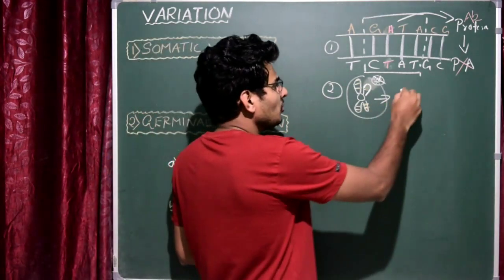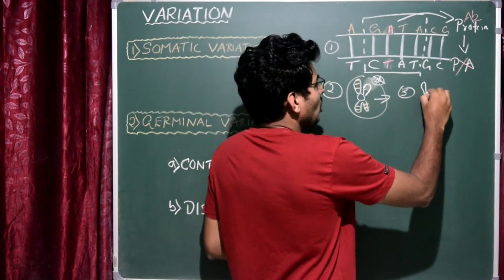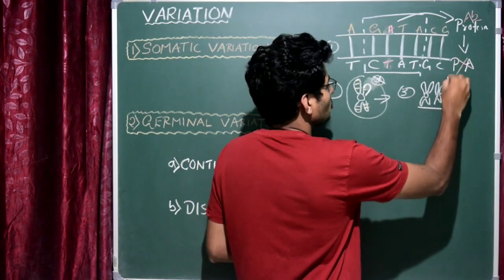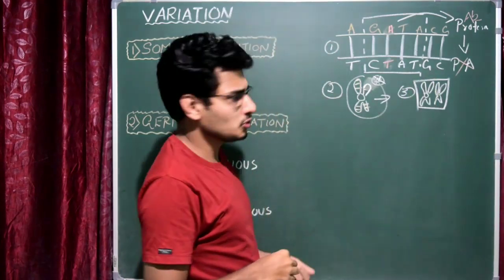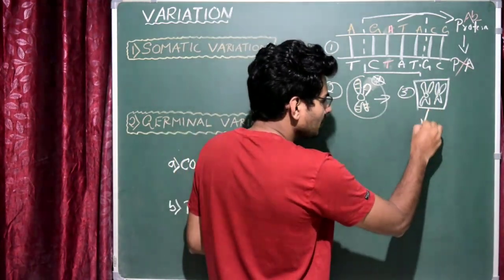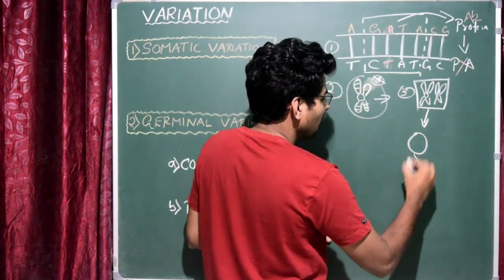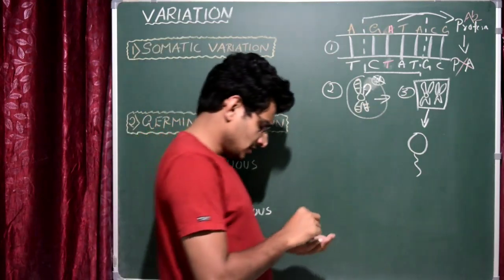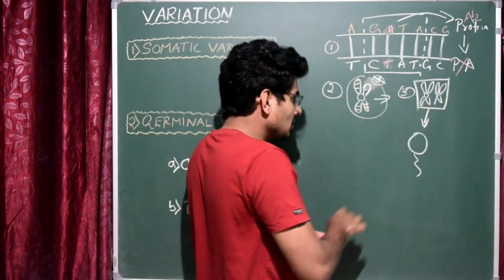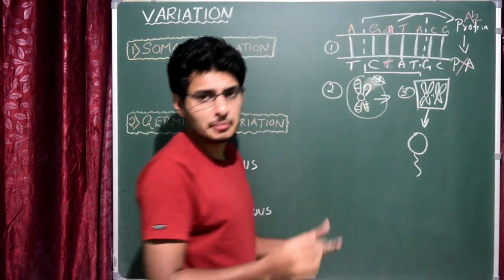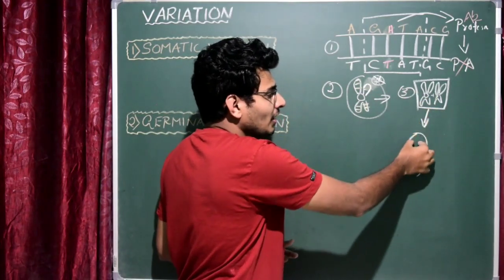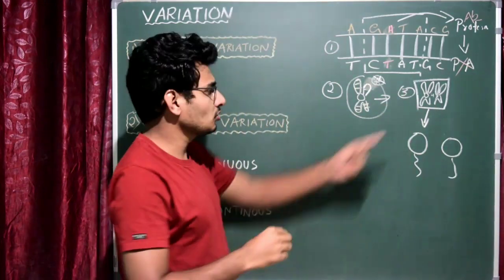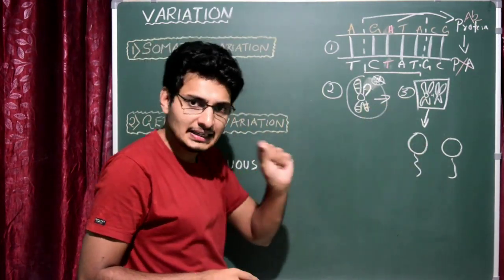Okay, the third one is, so we all know that the chromosomes always occur in pairs. We call it a homologous chromosome. Okay, so this is the homologous chromosome. So we all know that during the formation of any gametes, it could be sperm or ovum, in this case, I am taking sperm as an example. So we know that this particular homologous chromosome should separate. One chromosome will go into one gamete, and the other chromosome will go into the other gamete, like that. So 2n becomes n, correct, in each gamete.